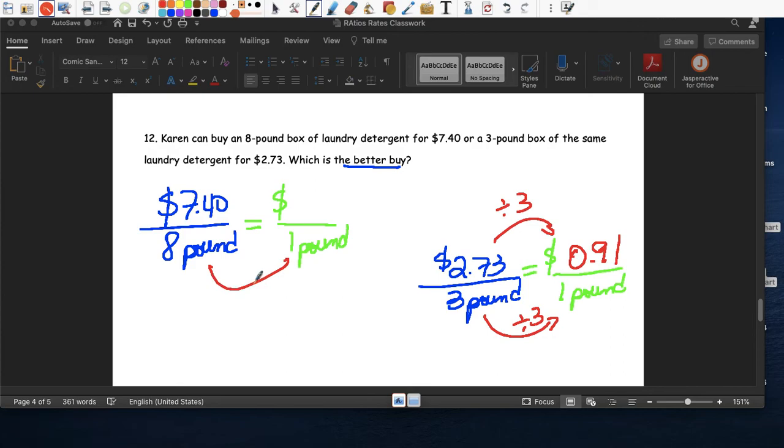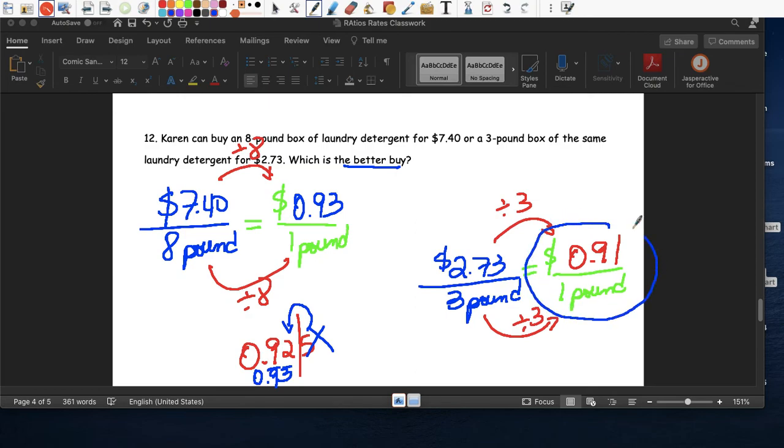Over here we're going to divide by 8. And divide by 8. 7.4 divided by 8. Me sale, ugh. On the calculator, it's going to be 0.925. So when we talk about money, we only want to use 2 decimal places, right? So 1, 2, then the 5, we throw it away, but can the 5 round the 92 to 93? Yes, it can. So 92 becomes 93. So the price here per pound is 93 cents. So which one is a better deal? Está más barato comprar el más chiquito.